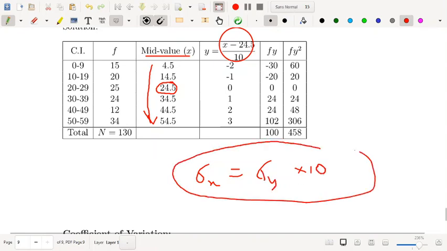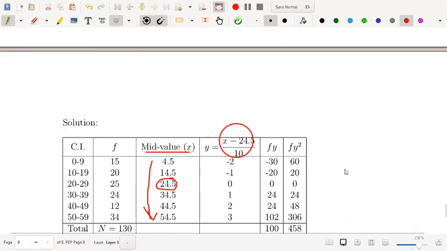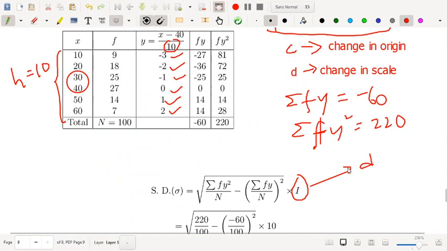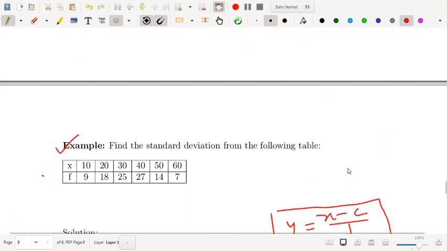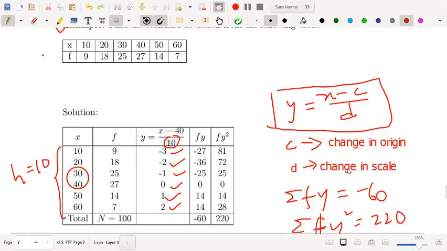So look at that, sigma y you can calculate simply by using the working formula, but what is your sigma x? Sigma x is this multiplied with that scale or change in scale. That is important because standard deviation depends on the change in scale. So that is how you will calculate the most important measure of dispersion, that is the standard deviation.